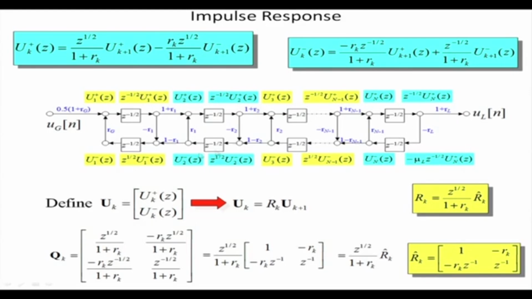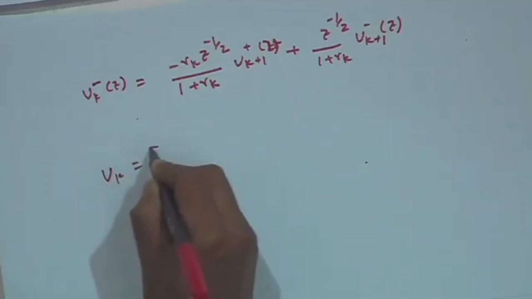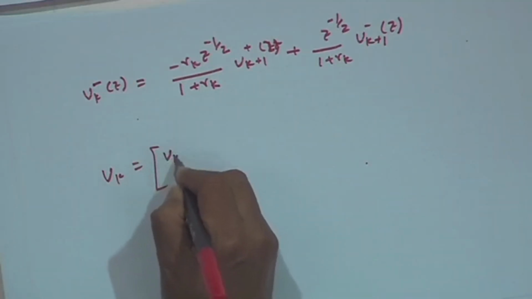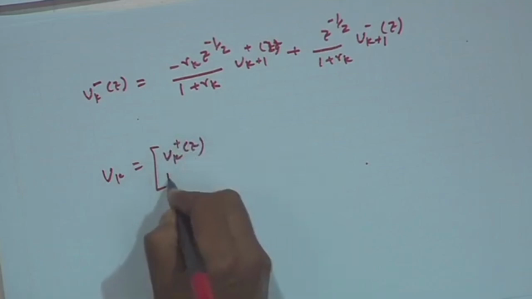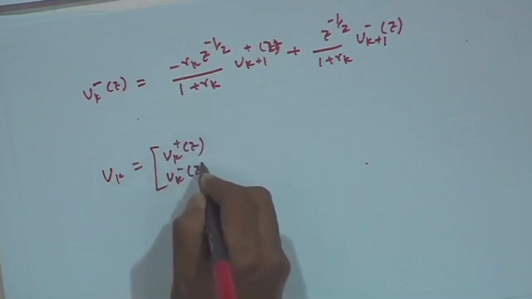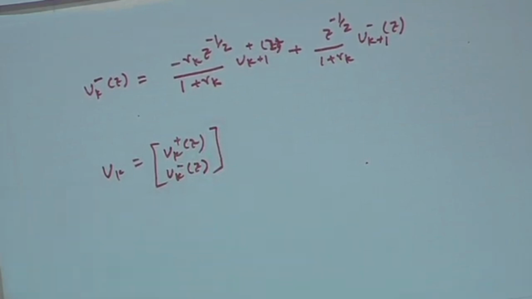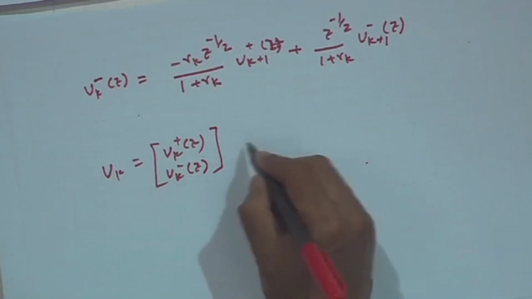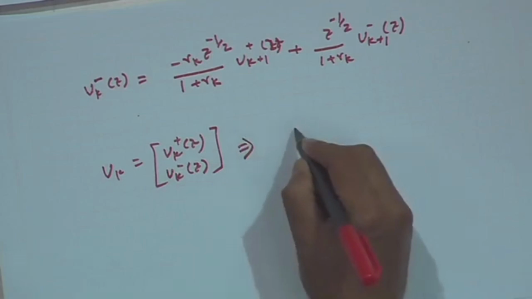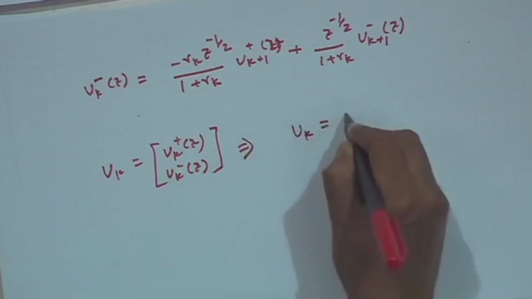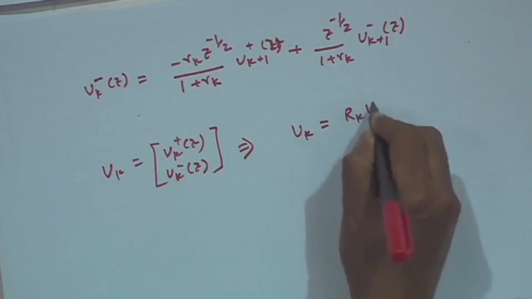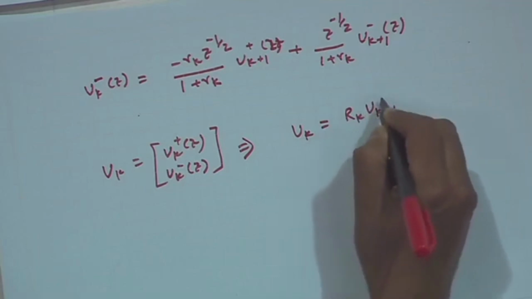So, those are the equation. Now, let us say u k consists of u k plus z and u k minus z. Whole u k is nothing but a forward wave and backward wave, and from here I can write u k is nothing but a r k into u k plus 1.